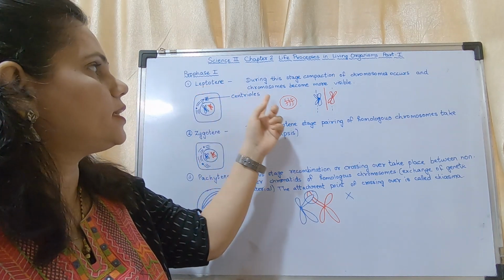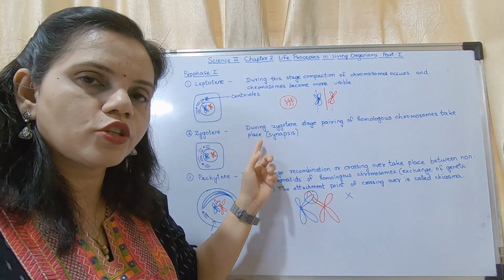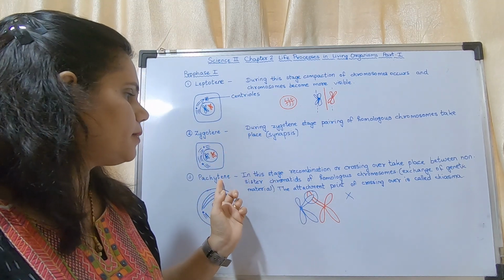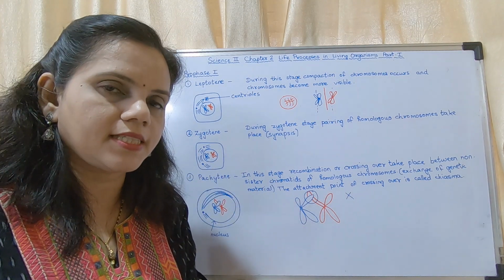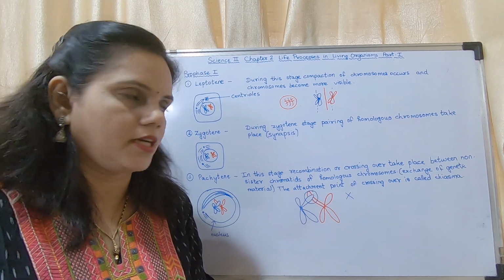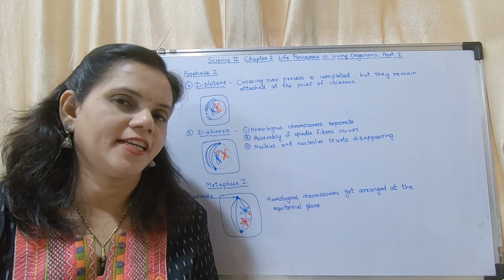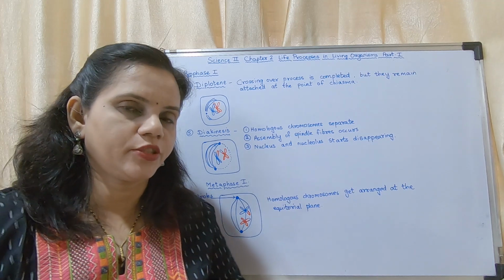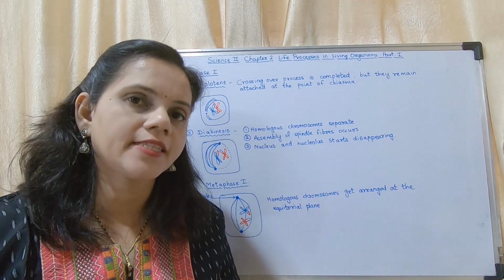In leptotene they become more visible. In zygotene, homologous chromosomes come near to each other. In pachytene, they start exchanging genetic material with each other. You may copy this. So these are the next two stages. First we have finished with the first three stages. What are the first three stages?